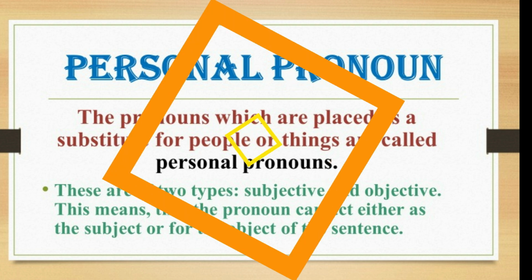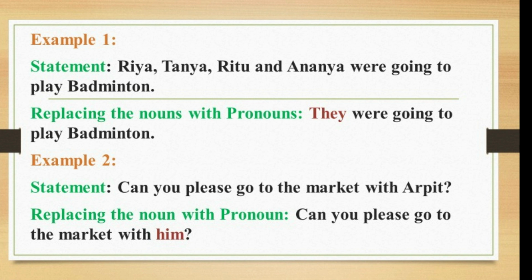Now look at the example. Riya, Tanya, Ritu and Ananya were going to play badminton. Now these names can be replaced with "they" and the sentence will become "They were going to play badminton." Now example 2. Can you please go to the market with Arpit? If we replace the noun with a pronoun, the sentence becomes "Can you please go to the market with him?" In this sentence, Arpit is replaced with him.